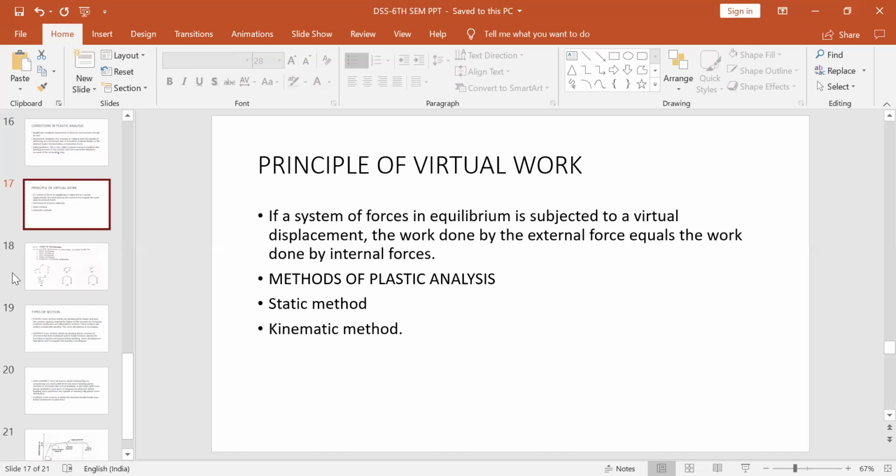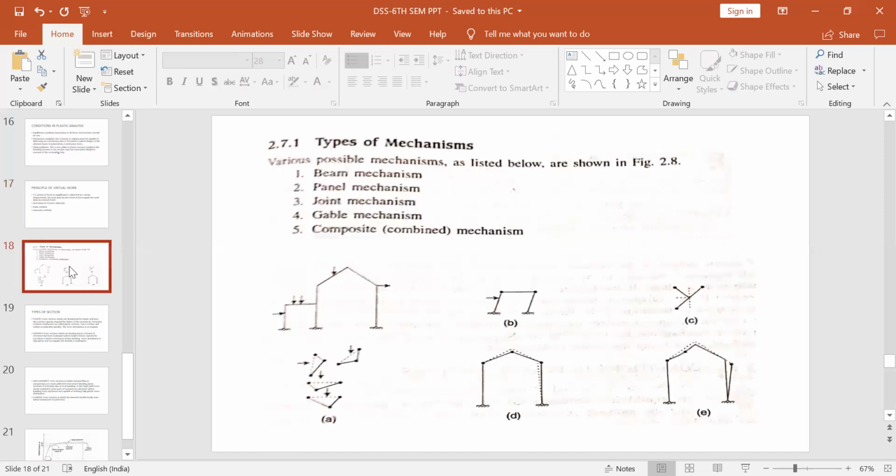Now there are various types of mechanism. What are the types of mechanism that are formed? When the structure has reached the plastic stage, before that it will start yielding. Now it has reached the plastic stage. Formation of plastic hinges will occur. After formation of all the plastic hinges, the structure will form a mechanism, a collapse mechanism, and it will fail. The moment it fails, the ultimate load, the collapse load, is reached. So this is the flow chart of how a plastic structure fails.